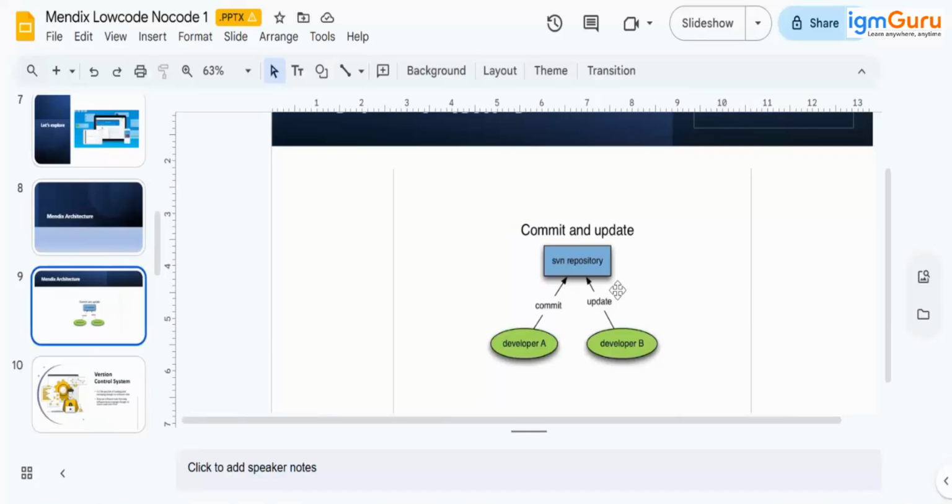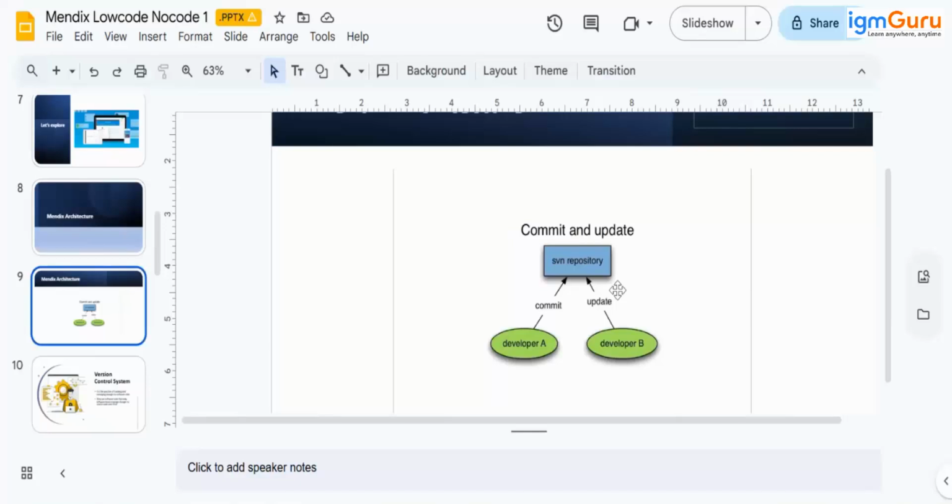We can configure our Git server and everything. When creating an application on the 10th version, it selects Git as the version control system. Before that we had SVN also. After Mendix 10.0, they discontinued SVN.